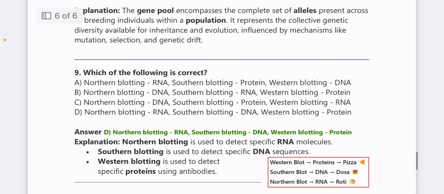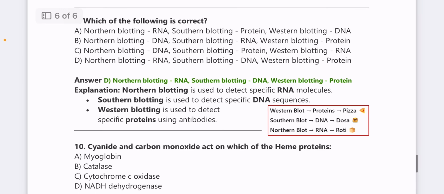Next question, which of the following is correct? Answer is northern blotting for RNA, southern blotting for DNA, and western blotting for protein. This is again a very important question, guys. You can remember like west for protein, pizza; southern blot DNA, dosa; and northern RNA, roti. Like North Indians like roti, South Indians like dosa, and West people like pizza. So all the first letters of each.